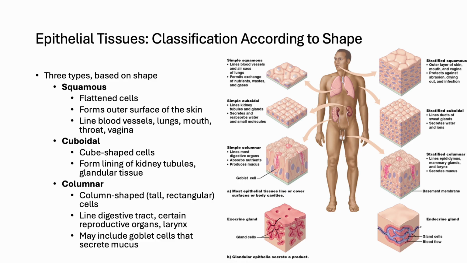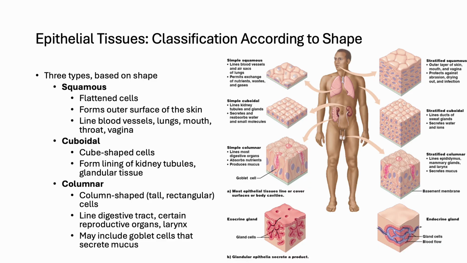Epithelial tissue is further categorized based on the shape of its cells. Squamous cells are thin and flat, providing an ideal surface for diffusion, as seen in the linings of the lungs and blood vessels. Cuboidal cells are cube-shaped and are often found in glands and the kidney tubules, where they function in secretion and absorption. Columnar cells are tall and rectangular, lining much of the digestive tract and certain reproductive organs, where they absorb nutrients and secrete mucus.